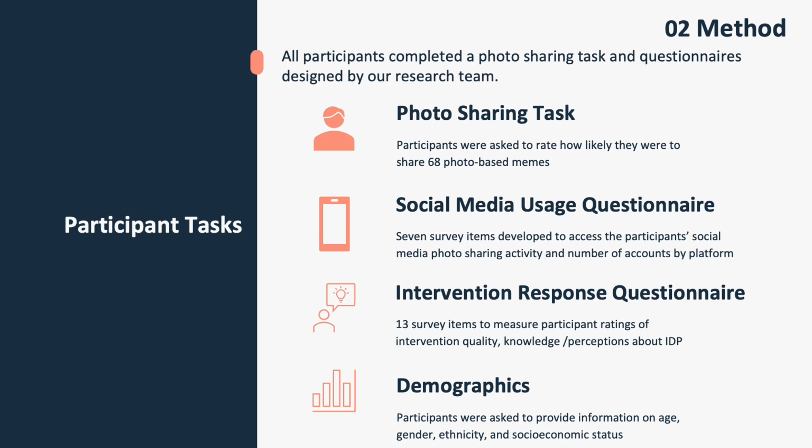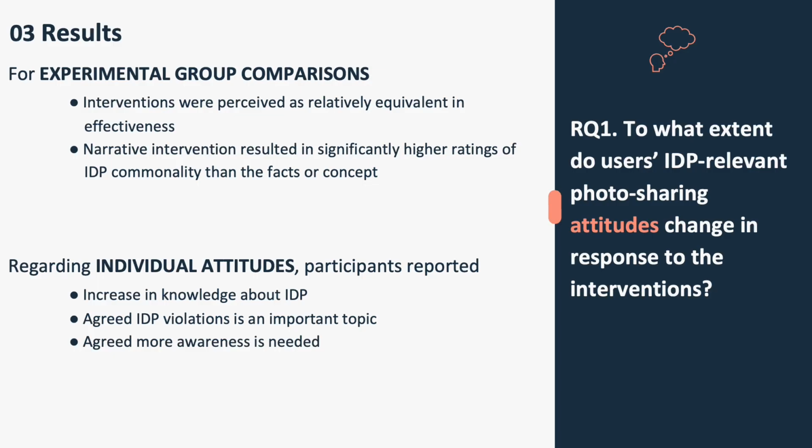Our main participant task started with all participants being asked to rate how likely they were to share 68 photo-based memes. Participants responded using a scale from extremely unlikely to extremely likely to share. A social media usage questionnaire included 7 survey items developed to assess the participants' social media photo sharing activity and their number of social media accounts. An intervention response questionnaire measured participants' ratings of the intervention quality, knowledge, and perceptions about interpersonal privacy prevalence. And there was also a general demographics questionnaire.